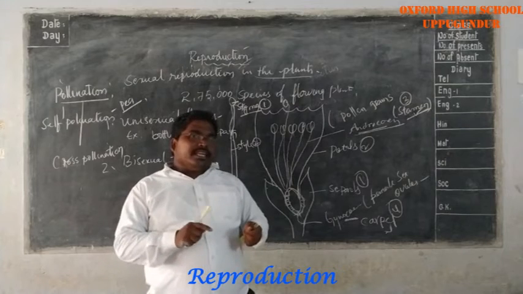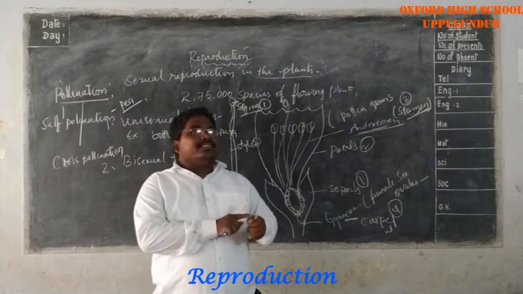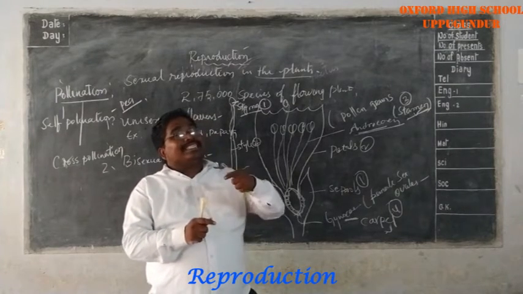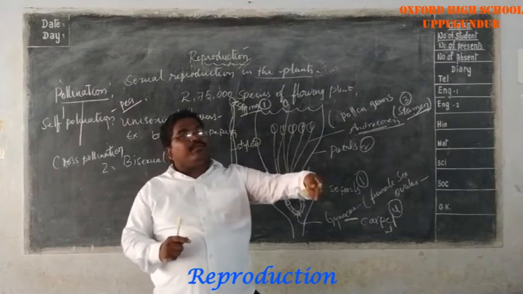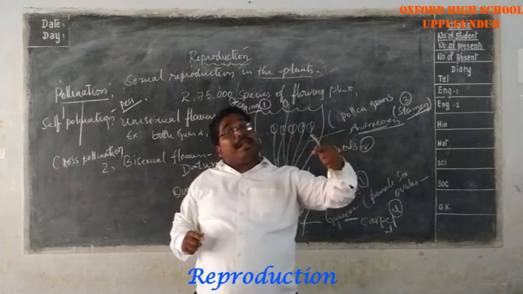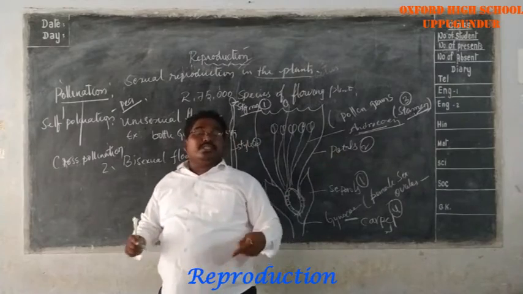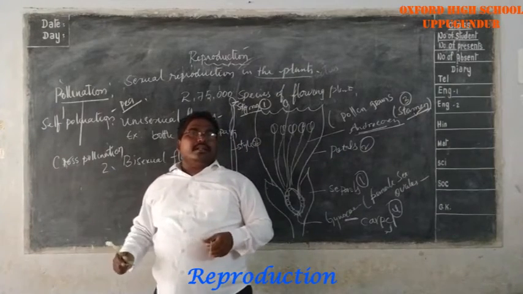Otherwise, reaching of male sex cells to the female sex cells of another flower of the same species is called cross-pollination.